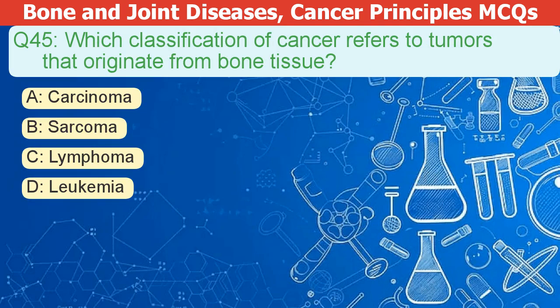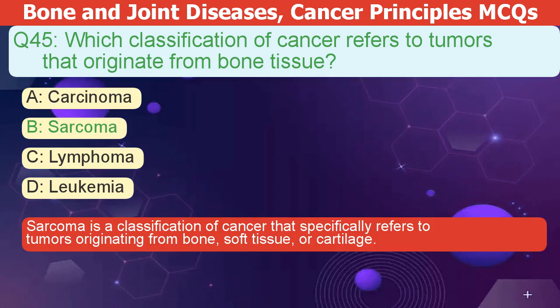Which classification of cancer refers to tumors that originate from bone tissue? A. Carcinoma, B. sarcoma, C. lymphoma, D. leukemia. The correct answer is B. Sarcoma is a type of cancer that starts in the bones, soft tissues, or cartilage.